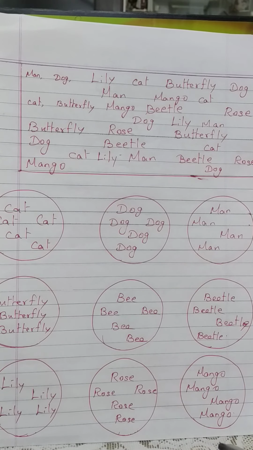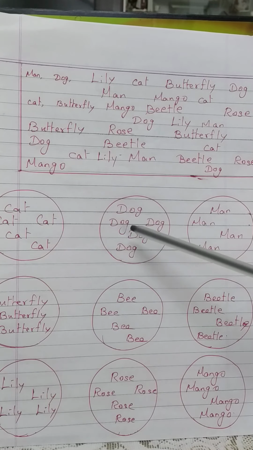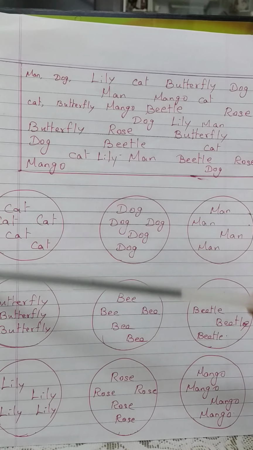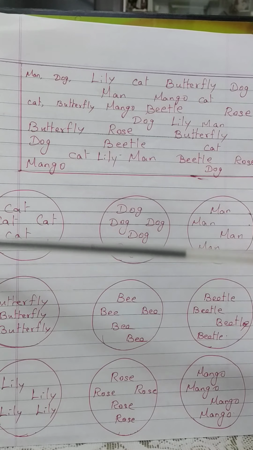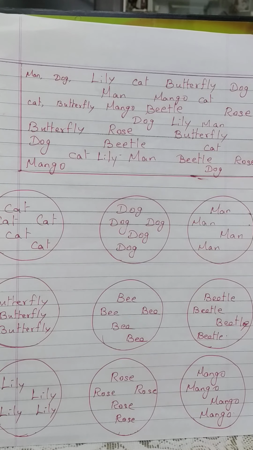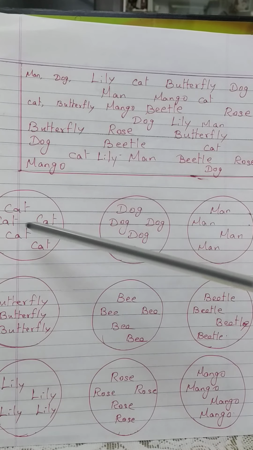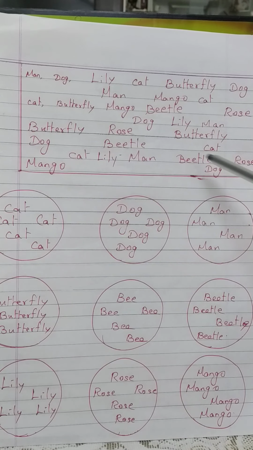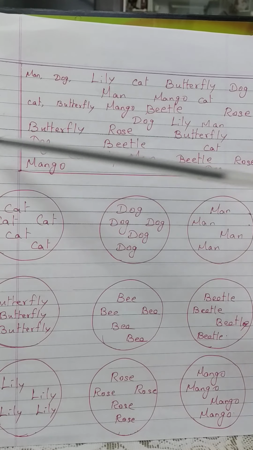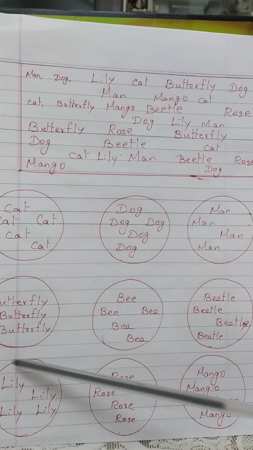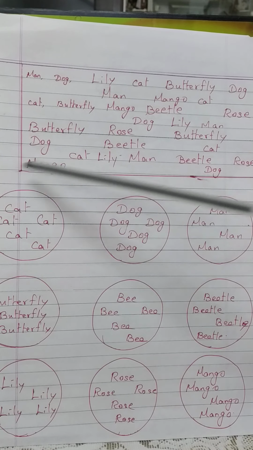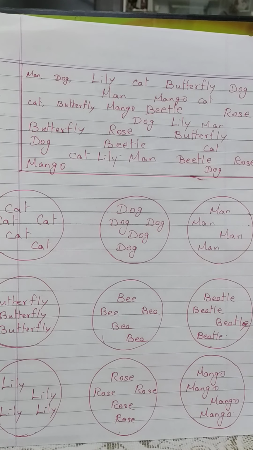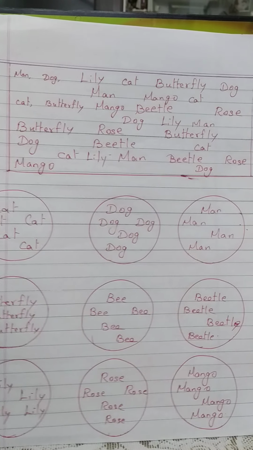And also, you see here, this dog, cat, man, beetle, bee, butterfly, all these can also be grouped under one category. What is that? Animals. Okay, the mammals are one category, and all these things together are another category, that is animals. In this way we can classify.